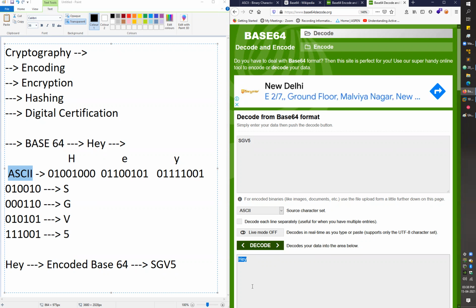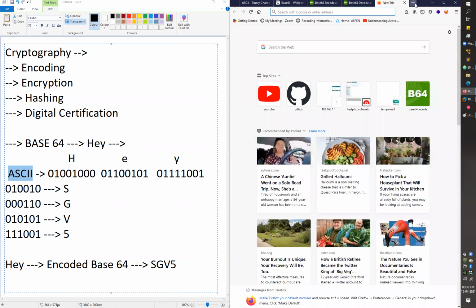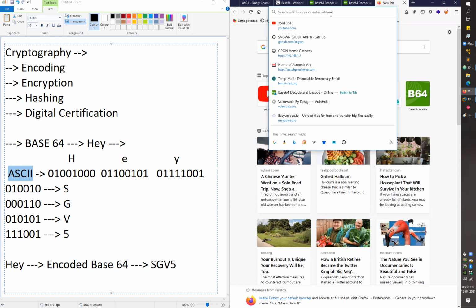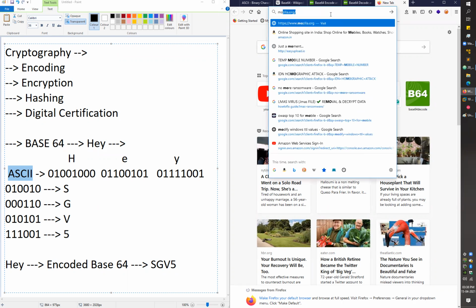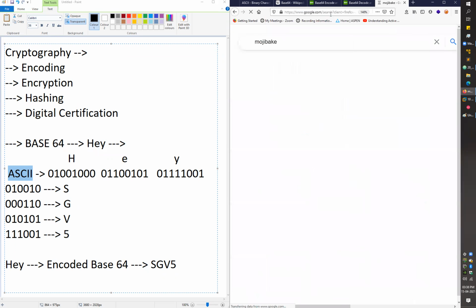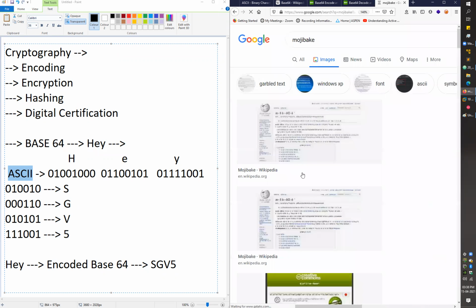Like, if I go with one thing, for some characters, let's say Hindi here, I'm not sure about the Hindi, but you have seen these kinds of things as well, when some characters were not supported by the system. Let me go with the term so I can show you these things.